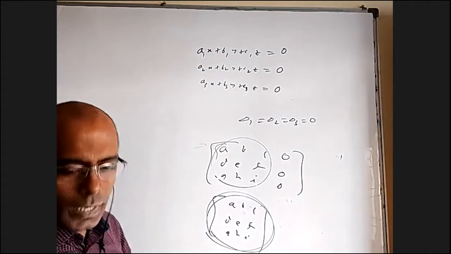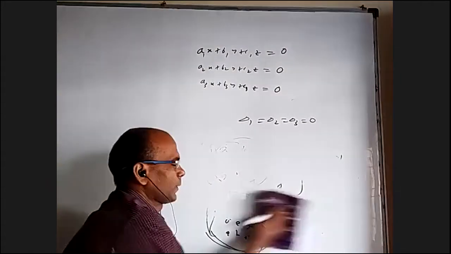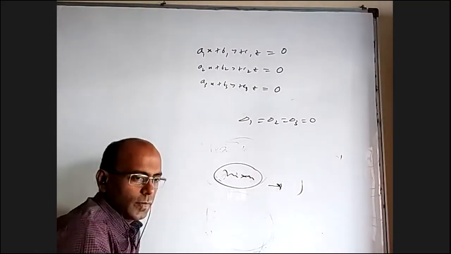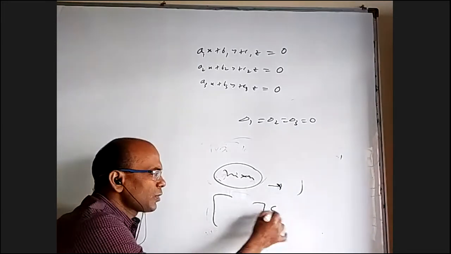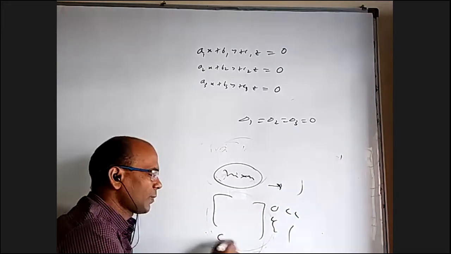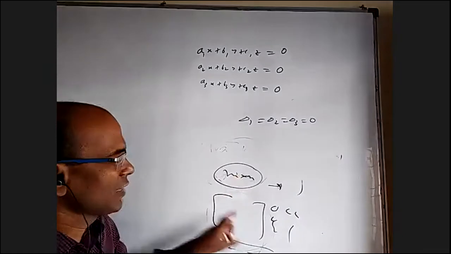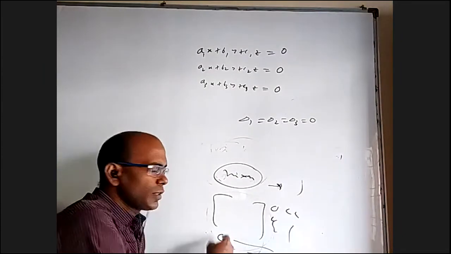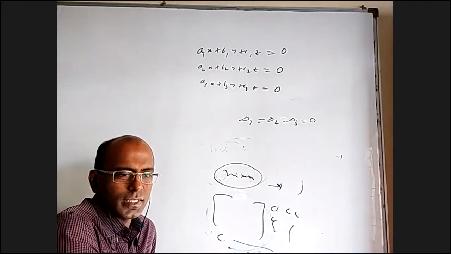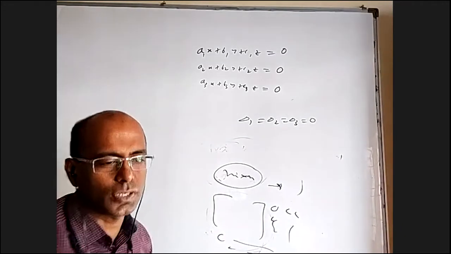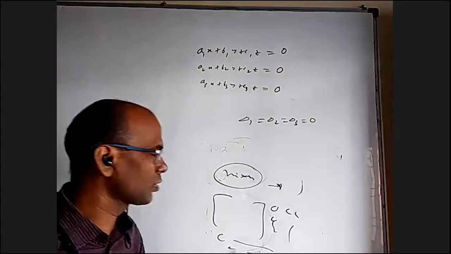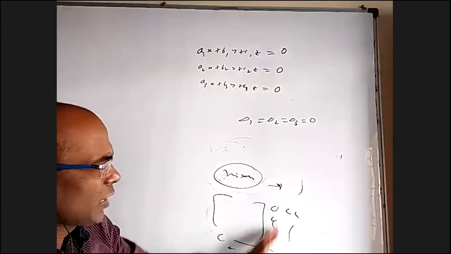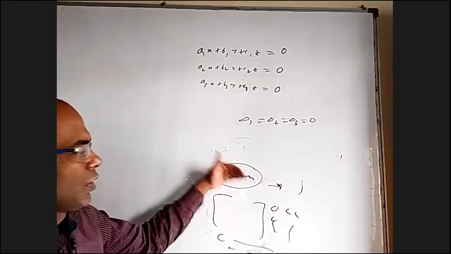In general, I can say that you take any m by n matrix, it will have some rank. Take that m by n matrix, put some extra rows of zeros, put some extra columns with zeros. This and this will have the same rank. By putting extra zeros, you may get extra submatrices, but all those determinants are 0, whatever they produce, because either one row is 0 or one column is 0. So by putting extra rows of zeros or extra columns of zeros, you are not changing the rank.